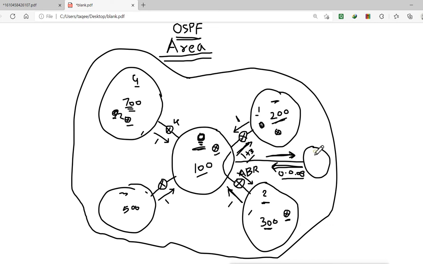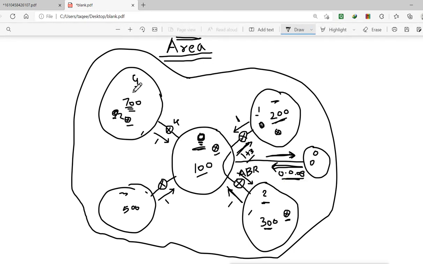But within the area they know each other. So whatever networks we have in this stub area, all the routers know about those networks, but they don't know anything about the other areas. And when they want to reach the other areas, they use the default routing for it.